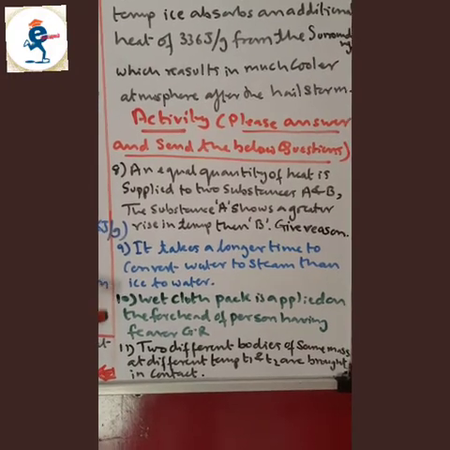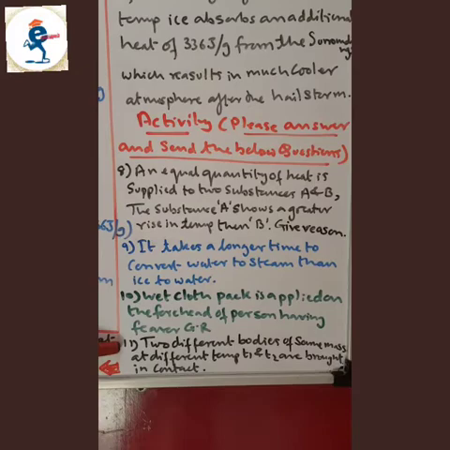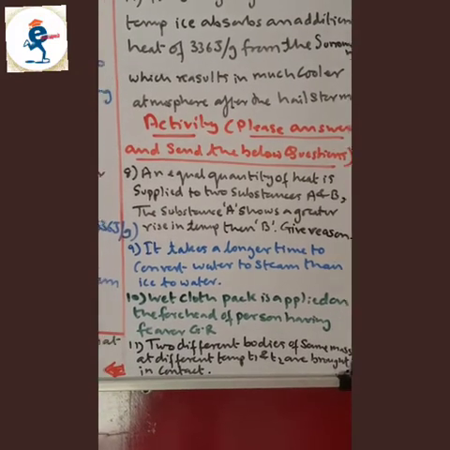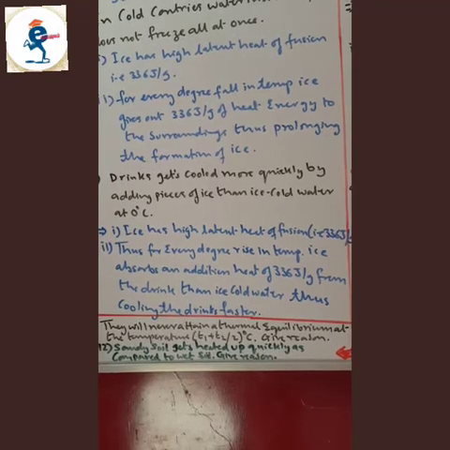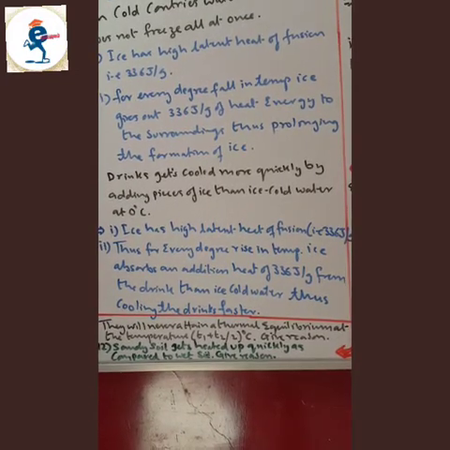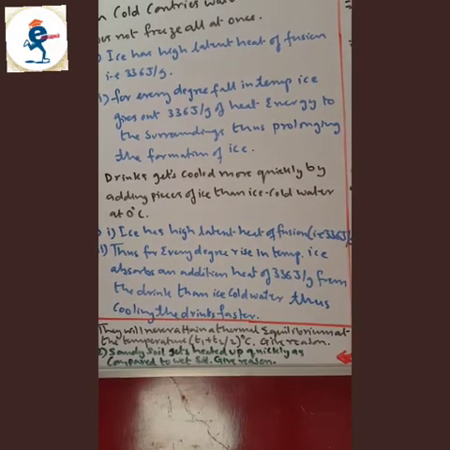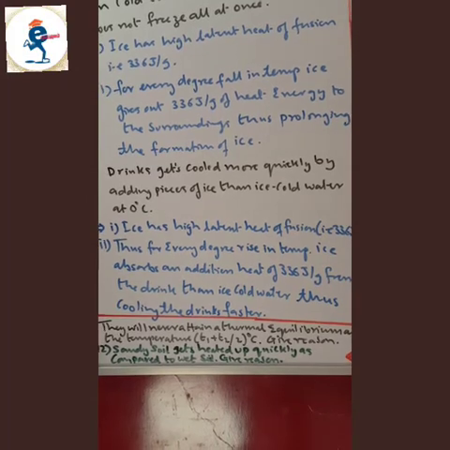Give reason. Two different bodies of same mass at different temperature T1 and T2 are brought in contact. They will never attain thermal equilibrium at the temperature (T1 + T2)/2 degrees Celsius. Give reason. Last question. Sandy soil gets heated up quickly as compared to wet soil. Give reason.